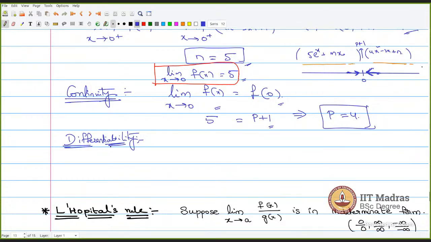Now you check the third step, which is differentiability, where this particular limit should exist: f of 0 plus h minus f of 0, divided by h. Here our a is 0. This particular limit should exist.